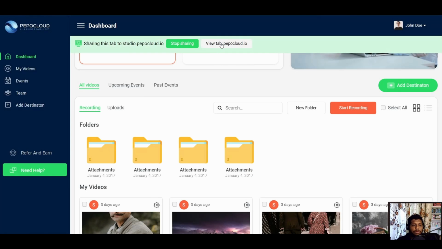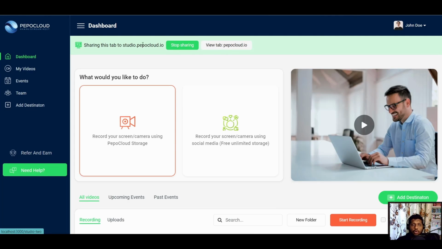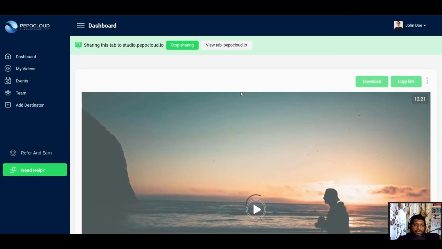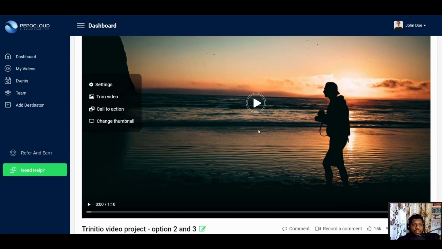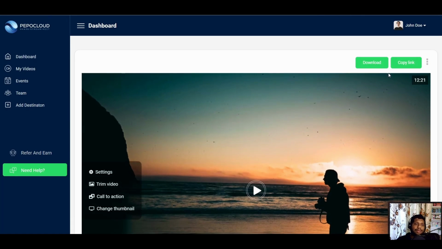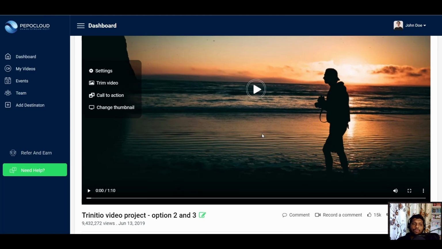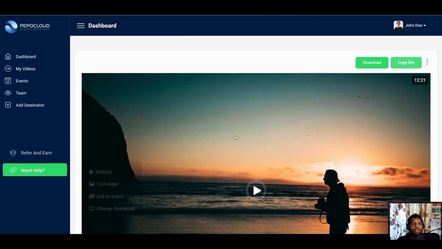You can easily record as many videos as you want, and you can also record your webcam and your screen recordings at the same time. The only limitation that comes with PepoCloud's free plan is the fact that you can only store up to 5 GBs of files online, which means that if your combined recording crosses 5 gigabytes of data, you won't be able to use this platform without actually upgrading to the premium plan.